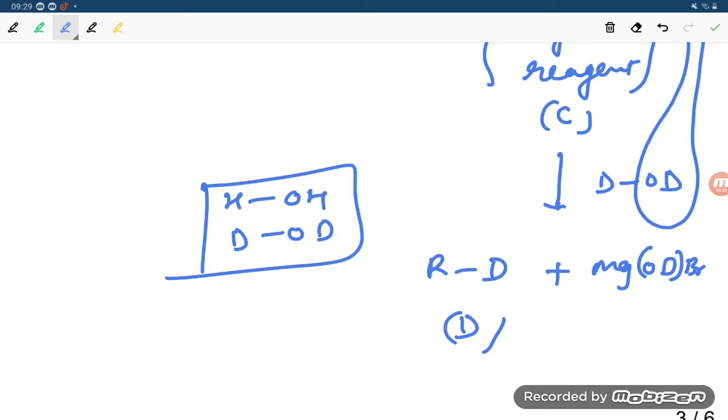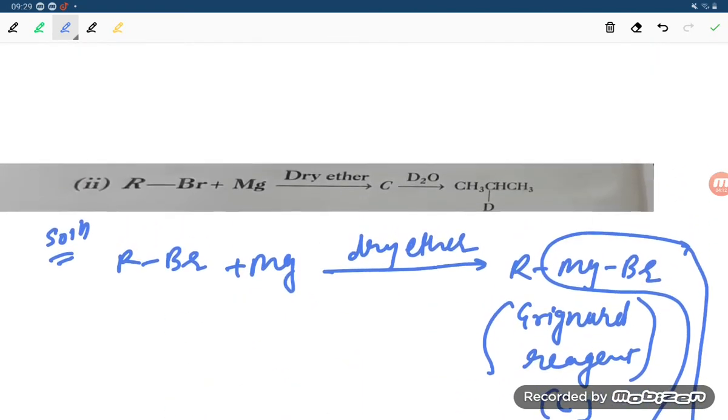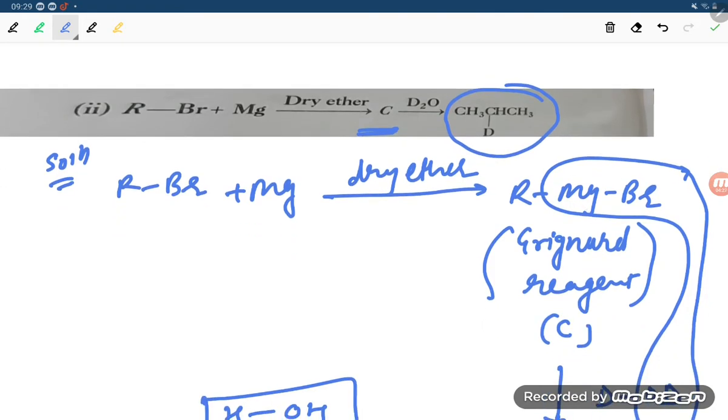Now, if you are trying to understand the condition for this one, what they have said here for the product, you see there is a CH3 group. It means the C compound, what would the C compound be?